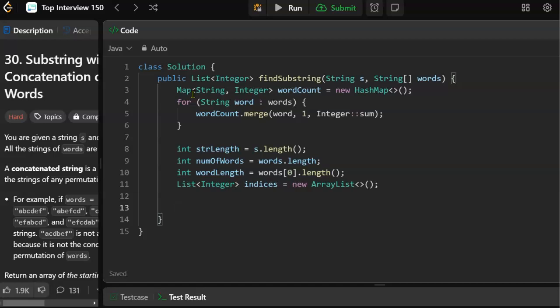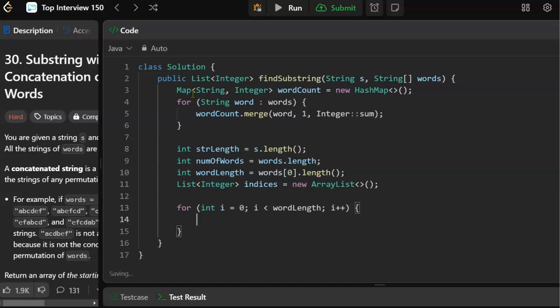All right. So now we can, let's see, word length. We can iterate over the string. So let's do that. Whoops, for int i equals 0, i less than word length, i plus plus.